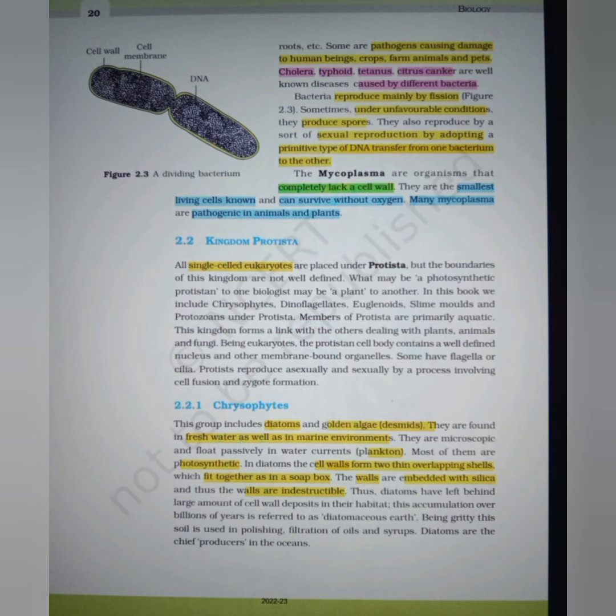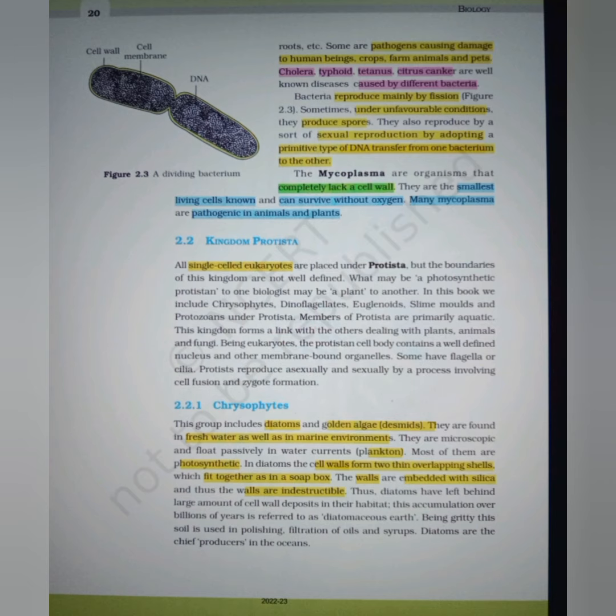This kingdom forms a link with the others, dealing with plants, animals, and fungi. Being eukaryotes, the protistean cell body contains a well-defined nucleus and other membrane-bound organelles. Some have flagella or cilia. Protists reproduce asexually and sexually by a process involving cell fusion and zygote formation.